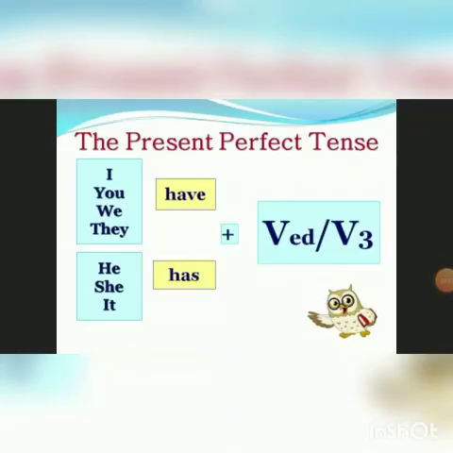The present perfect is a grammatical combination of the present tense and perfect aspect that's used to express a past event that has present consequence. The term is used particularly in the context of English grammar to refer to forms like "I have finished." The forms are present because they use the present tense of the auxiliary verb "have," and perfect because they use that auxiliary in combination with the past participle of the main verb.